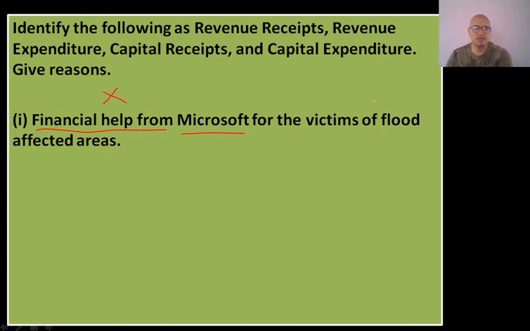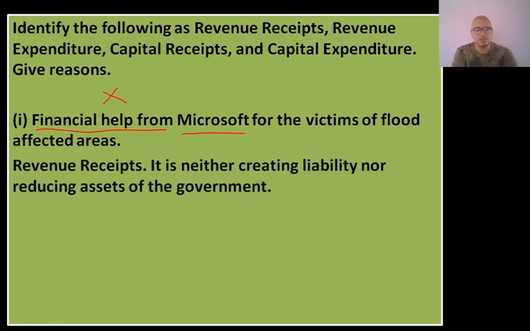Since this is a financial aid, a help, a donation, it does not have to be repaid. First of all, financial help from Microsoft is coming to the government. Money coming to the government is termed as receipts. So it is a receipt, and since it is not affecting assets and liabilities, it is obviously a revenue receipt.